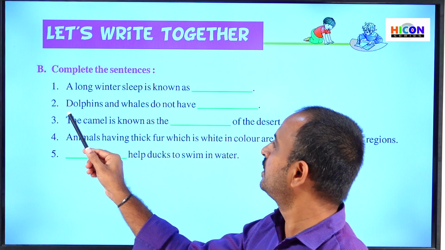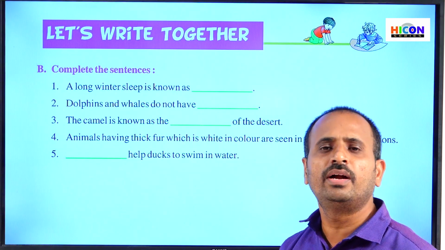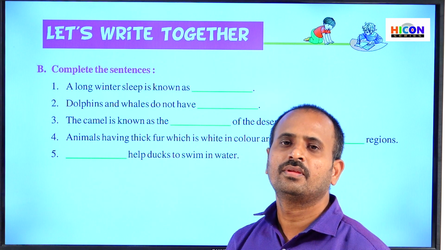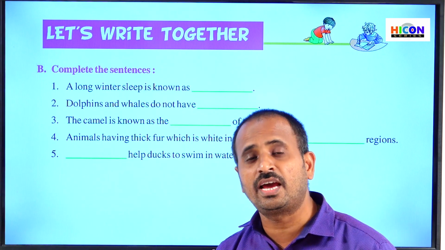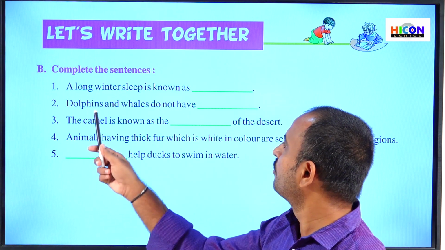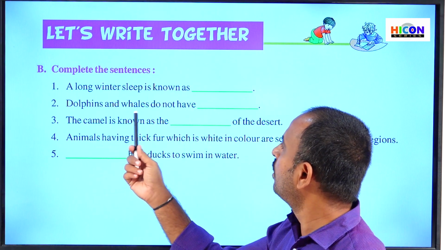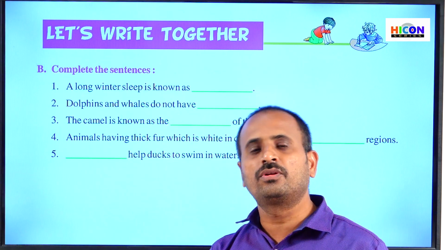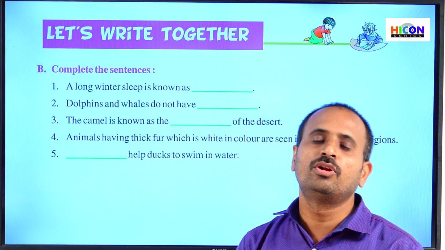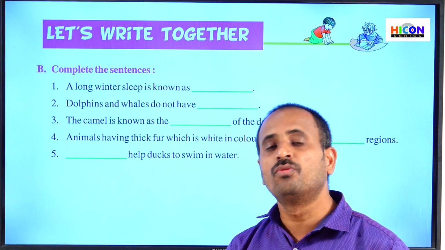So children, see the second sentence: dolphins and whales do not have dash. What do dolphins and whales not have? Fishes have gills to breathe the air present in the water, whereas dolphins and whales do not have gills. So these dolphins and whales come out of the water and breathe air in the atmosphere. Again they go down into the water. Because they do not have gills, they have only noses.